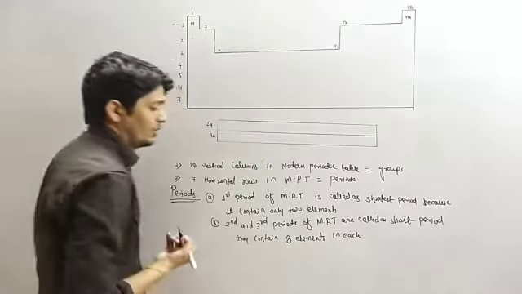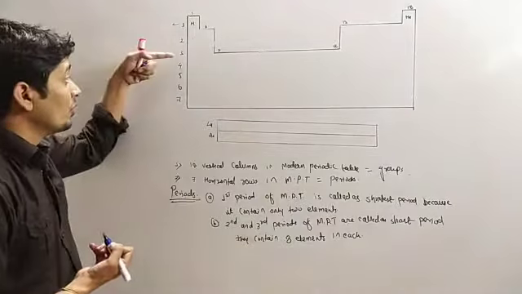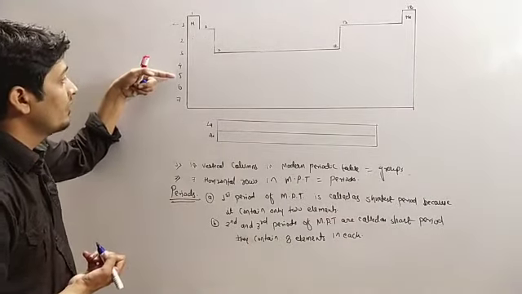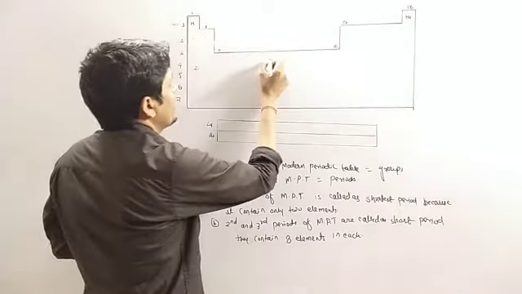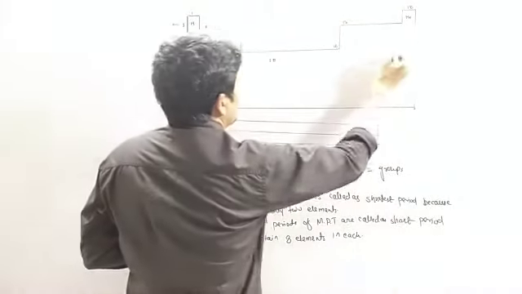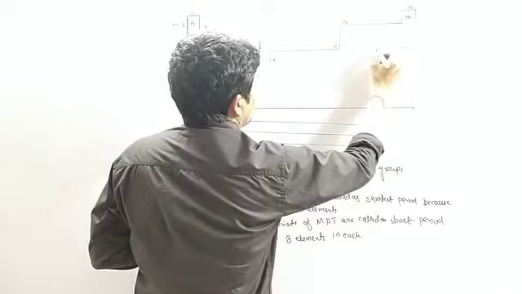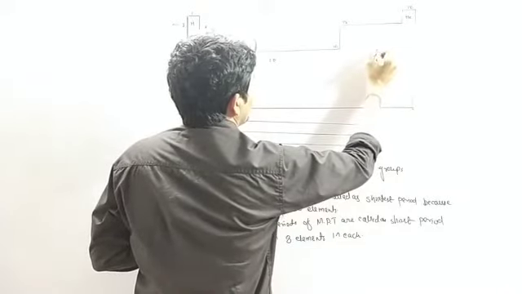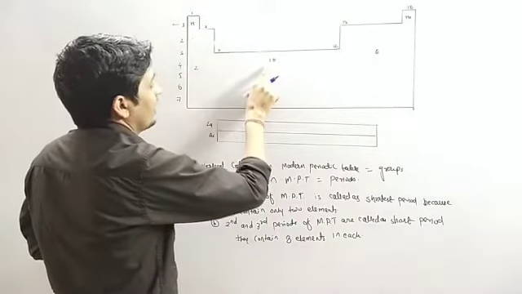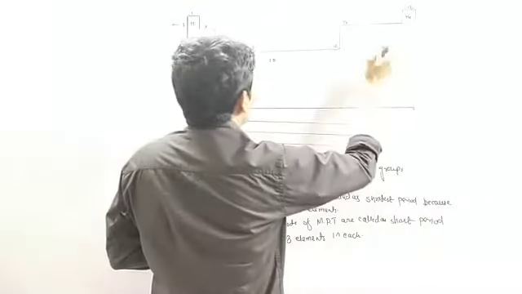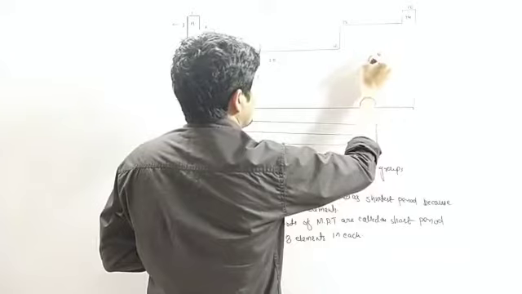Okay, now for fourth and fifth period they contain here 2, here they contain 10 and here they contain 6 elements.